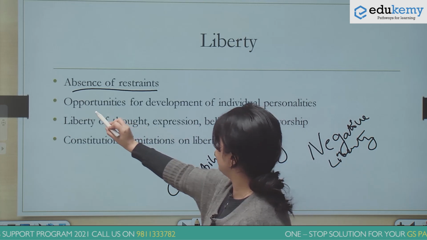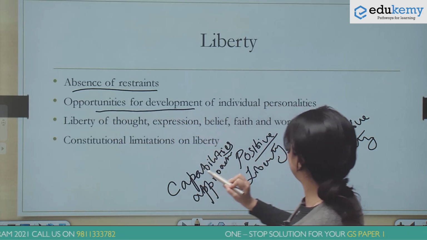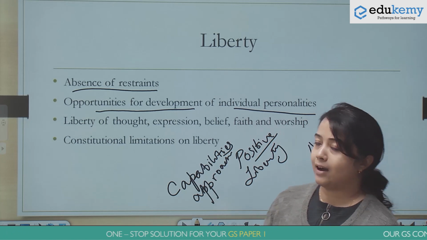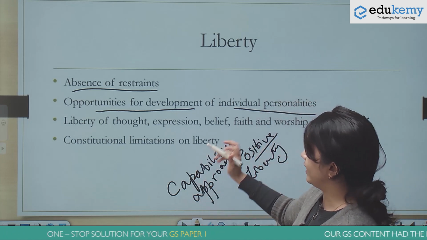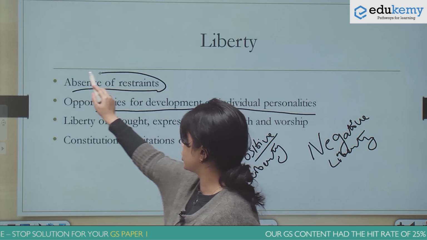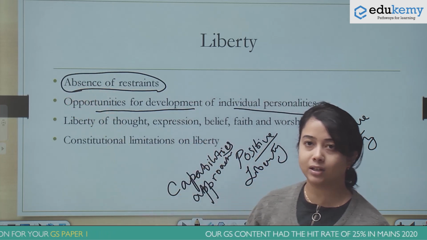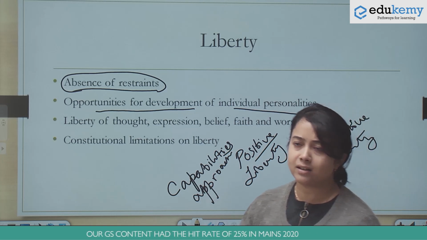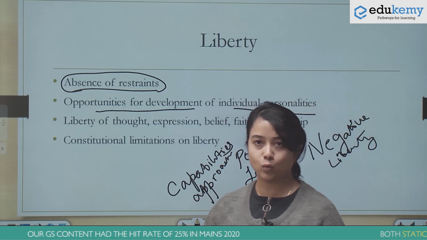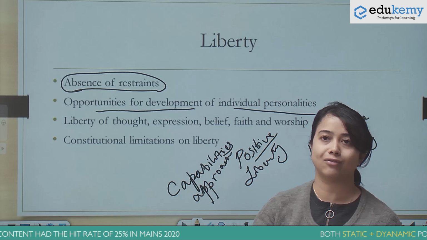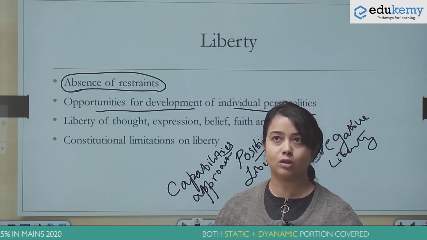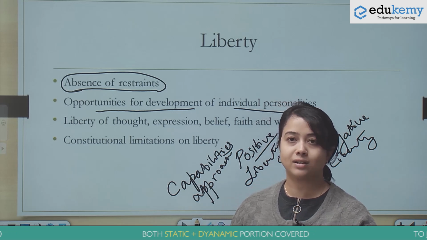So liberty here is opportunity for development of individual personalities. See, if we say that, okay, fine, there are no restraint, the state is not going to put any restraint on the liberty of the individual. But at the same time, the state does not make any effort towards improving, say, the status of education in the country. There is no limitation upon you, but also the population is illiterate.